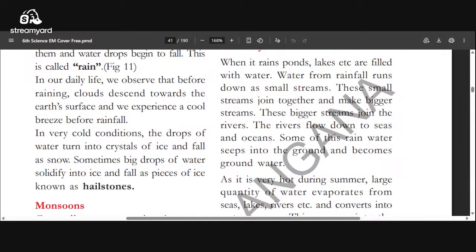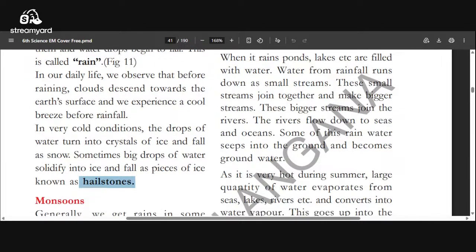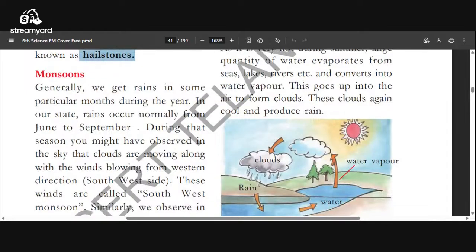So the last word, hailstone, is there. What is hailstone? When it is too much cool in the atmosphere, the water vapors change into water and sometimes that water changes into ice. Small ice stones like rain we will get, that is called hailstone.